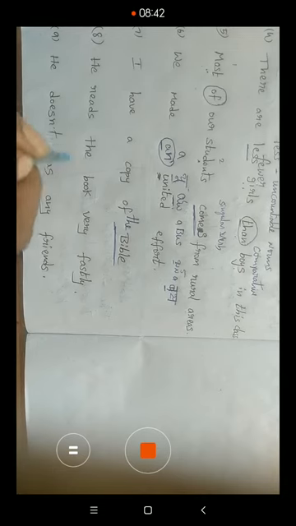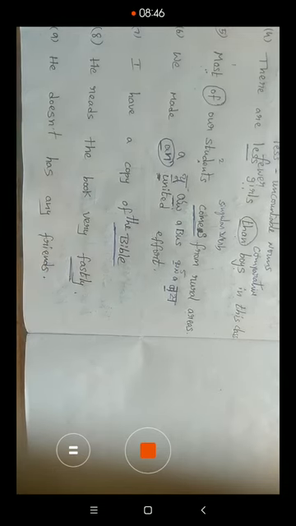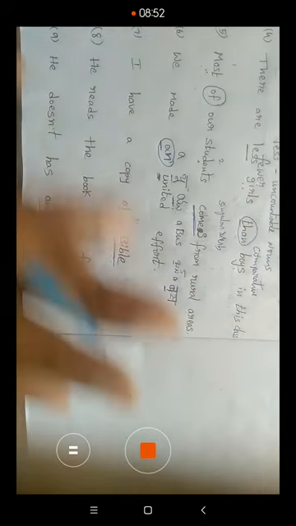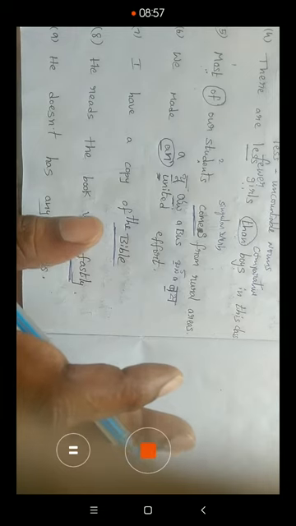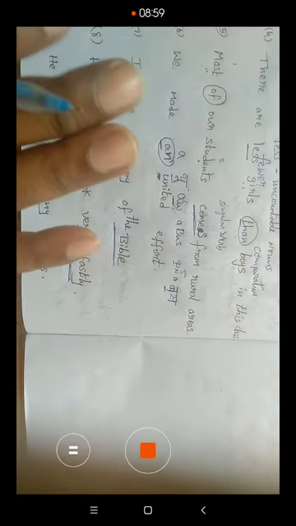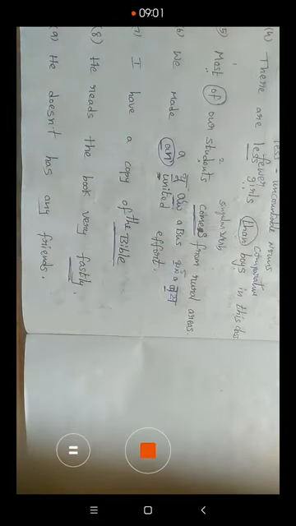He reads the book very fastly. Generally the science students, especially the science students, use these words: fastly, mostly, tastily, sweetly. Actually, these kinds of words do not exist in the English language. What is the right word?